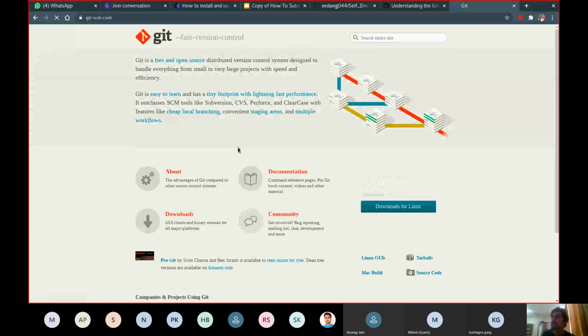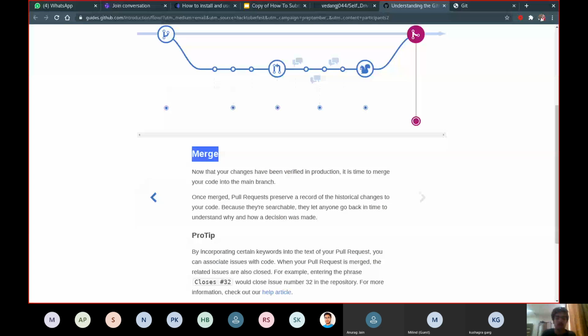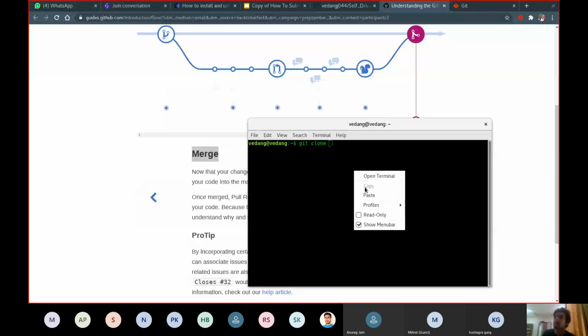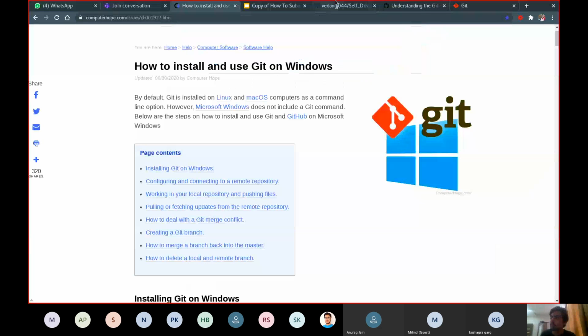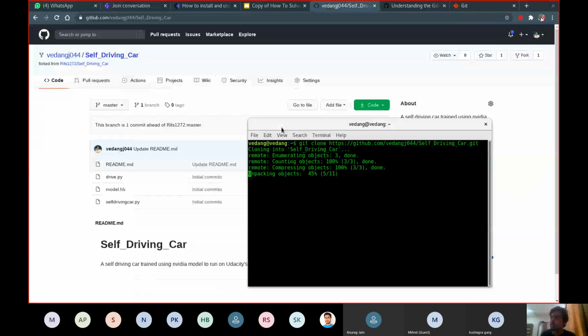So I would just write this command, git clone, and paste. Now it is cloning, copying all of Ritik's repository code onto my local device. For code, you would have Visual Studio Code or Sublime or Atom. You can use any of them, make changes and then push. So it is cloned. Now I can cd into this repository. Now this is Ritik's code.